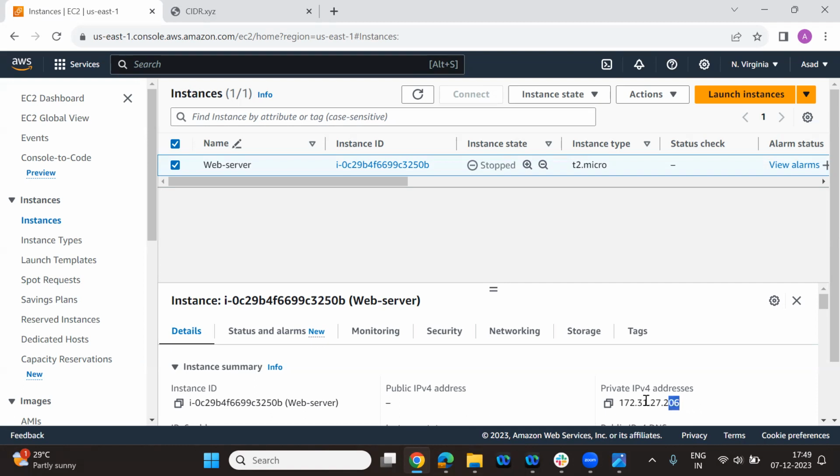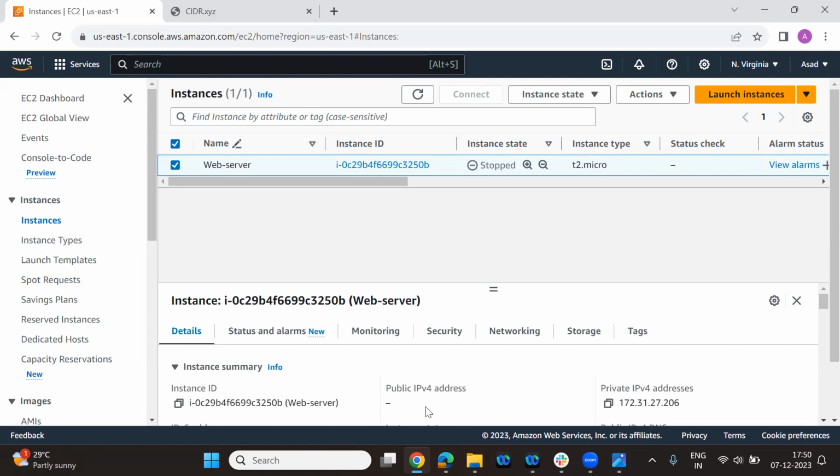And the private IP is not changing. If you want to make the public IP fixed, for that purpose we can use the elastic IP, which I've already told you how to get. We can allocate the IP as an elastic IP, and that's how it works in real time in companies.